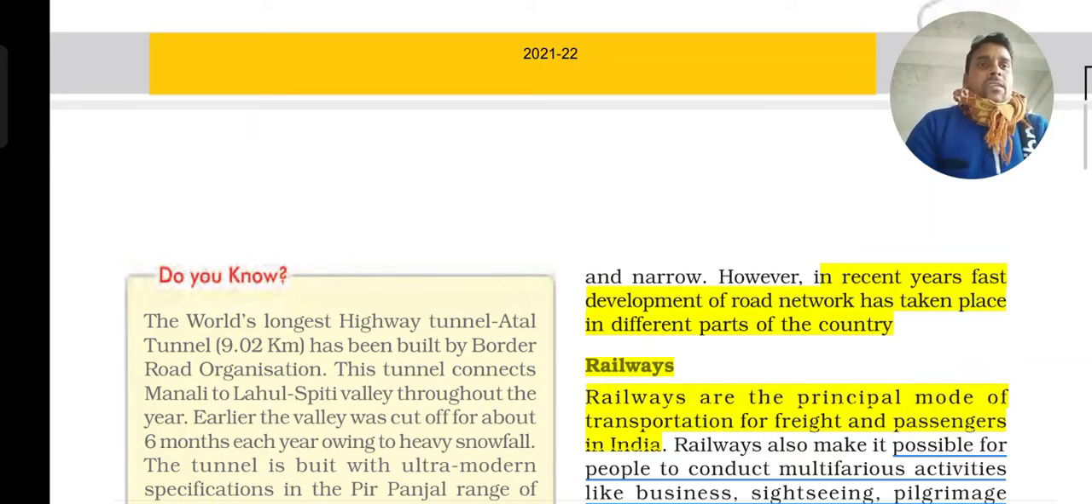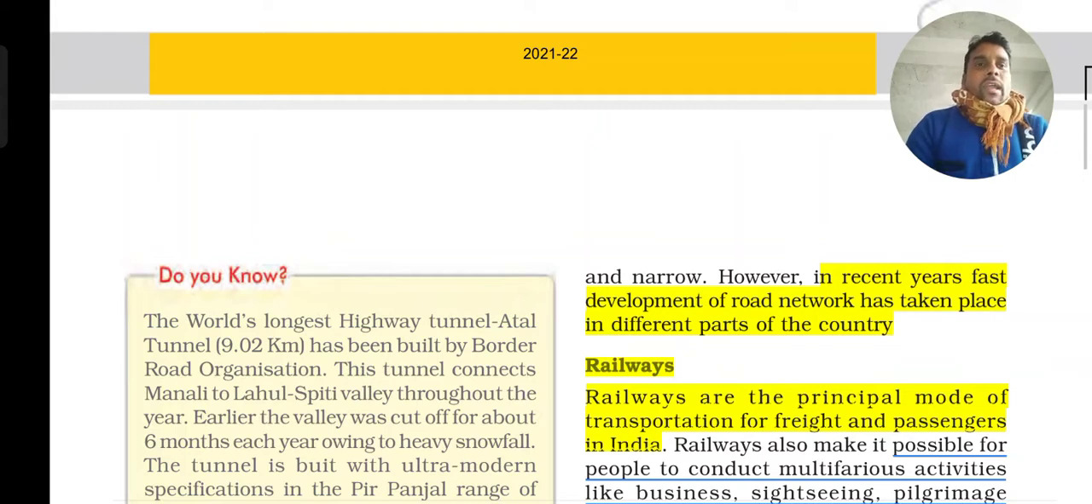In recent years, fast development of the road network has taken place in different parts of the country. So you have to understand, students, that roadway is a system from which people get benefit. Door to door communication is available, and the goods which are available in the cities and towns are now available in our village market also. So this is one of the means of transport, the road system that we have studied, and in the next class we will be talking about railways and pipelines.